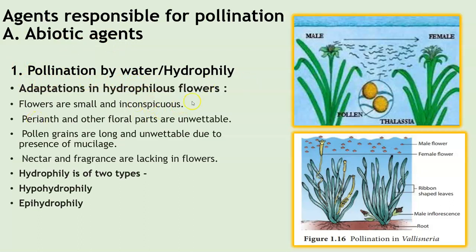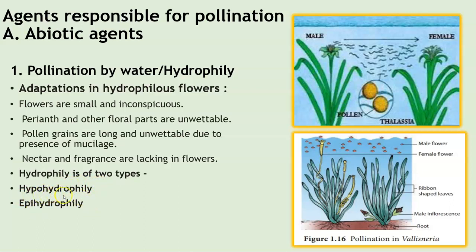Now, the adaptations that hydrophilous flowers show: flowers are small and inconspicuous, and the entire floral parts are unwettable. Pollen grains are long and unwettable due to the presence of mucilage. Nectar and fragrances are lacking in the flowers, so the flowers do not produce any nectar or any fragrance. Since water is involved in the process of pollination, we have two types of hydrophily: hypohydrophily and epihydrophily.